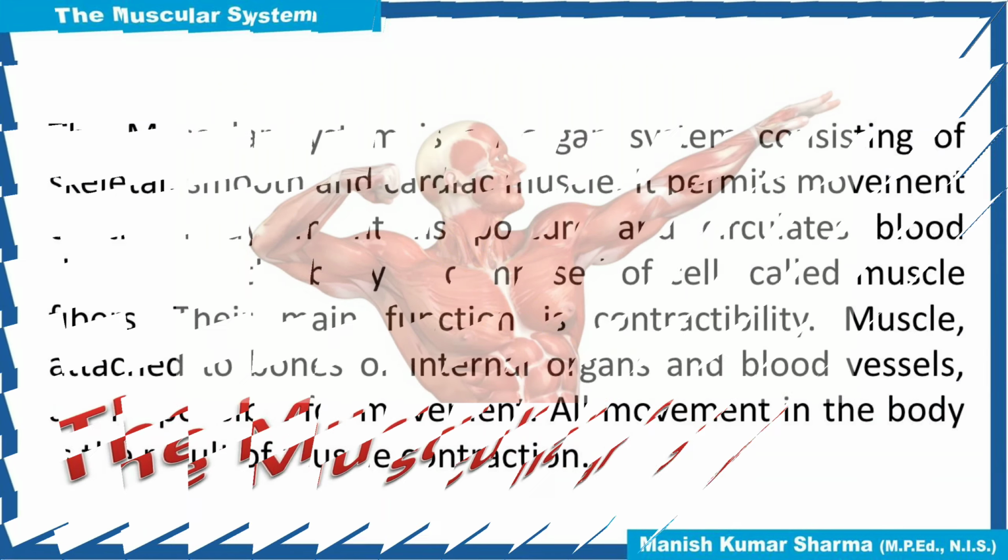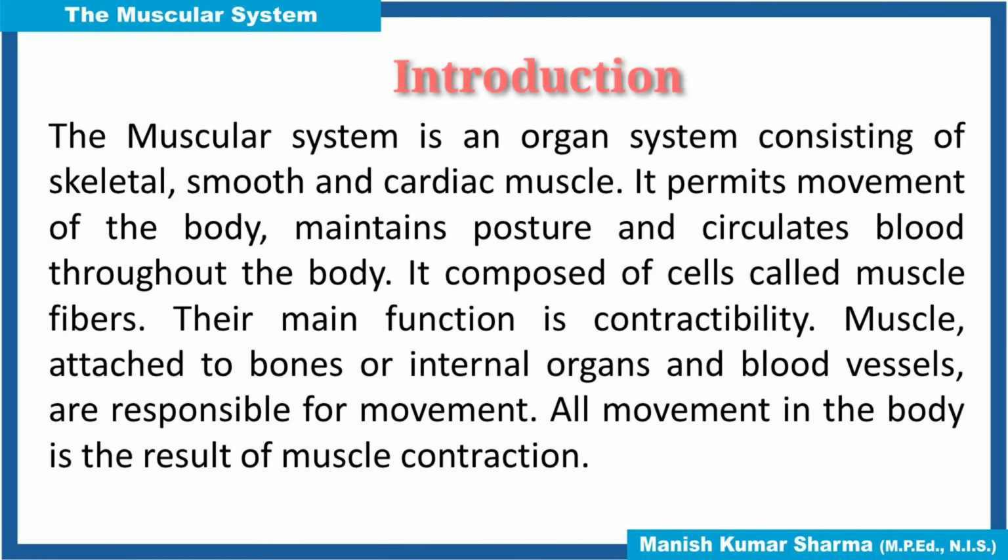The muscular system is an organ system consisting of skeletal, smooth and cardiac muscle. It permits movement of the body, maintains posture and circulates blood throughout the body. It is composed of cells called muscle fibers. Their main function is contractibility.